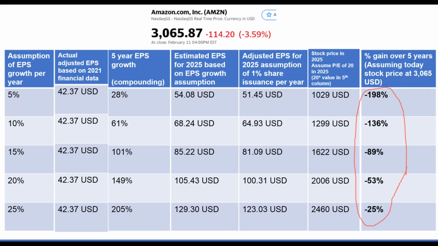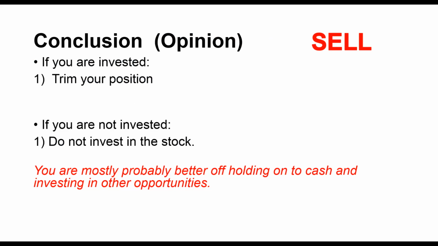With this information I have provided you, I hope that you have learned something about investing. You do not necessarily have to follow my assumptions, you can input your own assumption in your financial model. However, I'm always in the opinion that the future PE of a stock should be 20, because I use 5% dividend as my benchmark. Also, I do not make assumptions for more than 5 years because many things can happen in 5 years' time. To conclude the video, I would actually recommend those that are holding on to Amazon stock to trim their position. And those who are not invested to not invest in it.